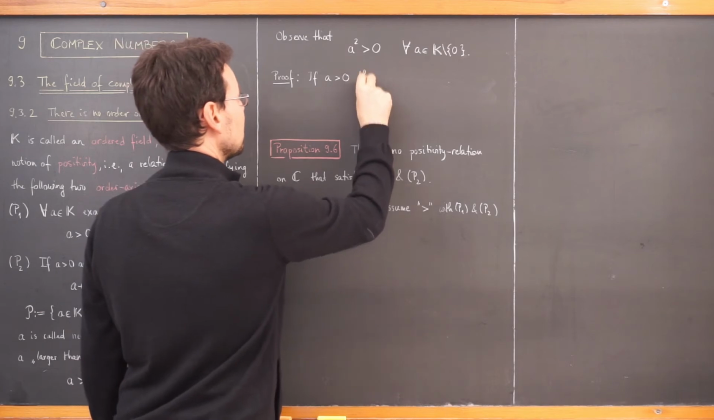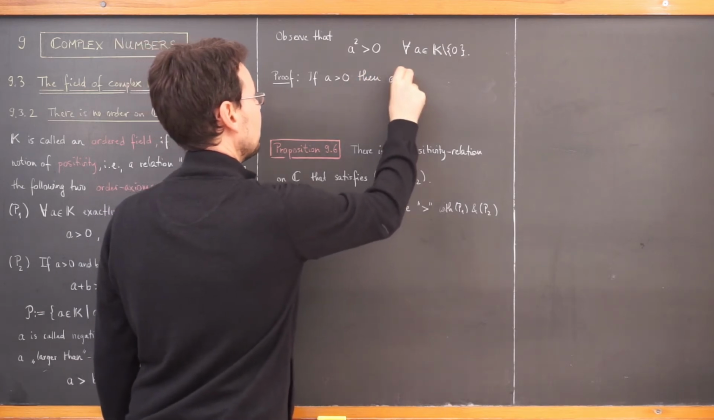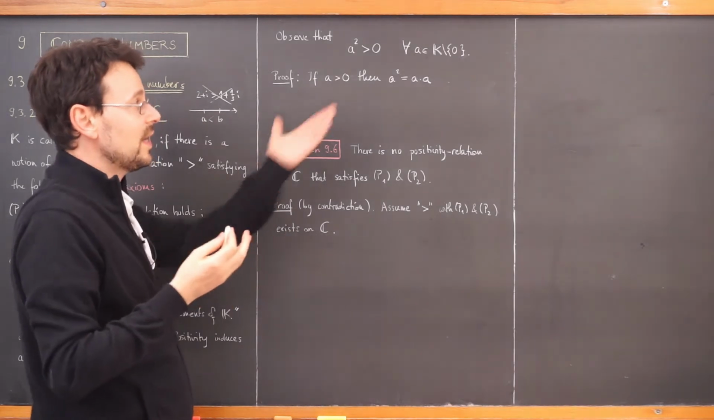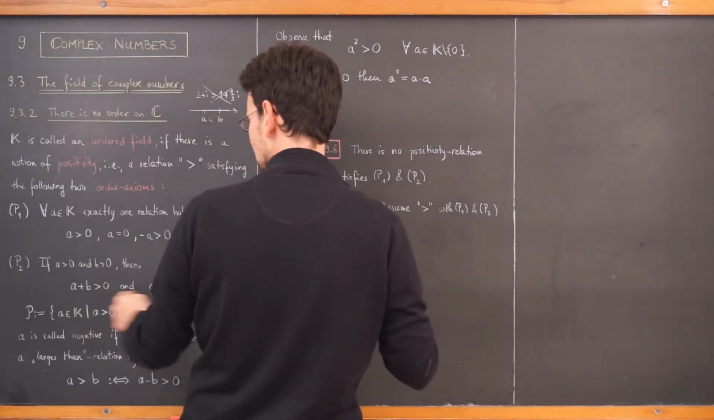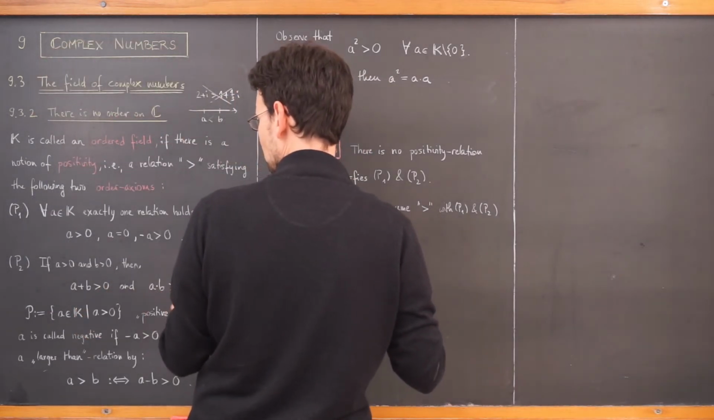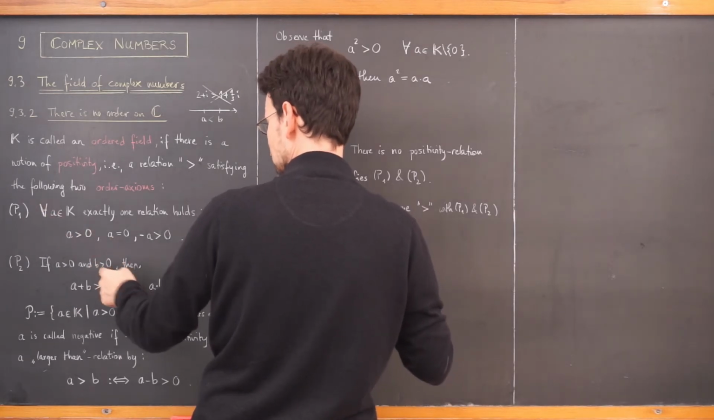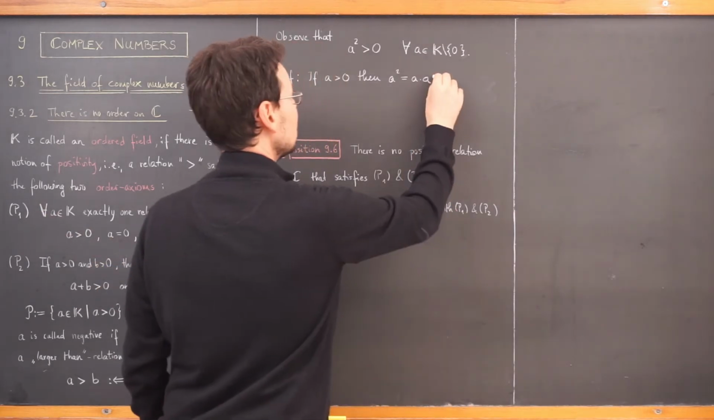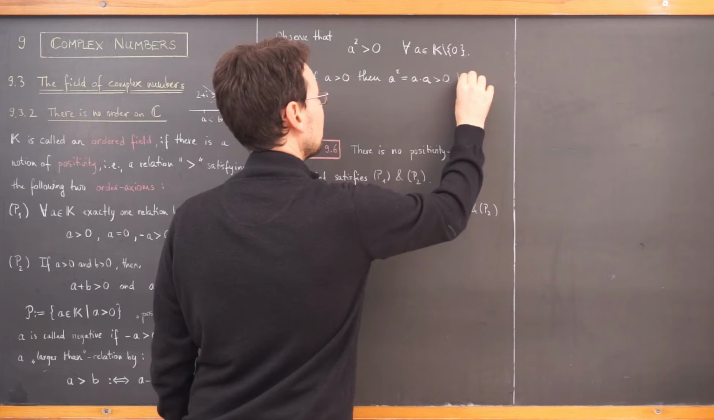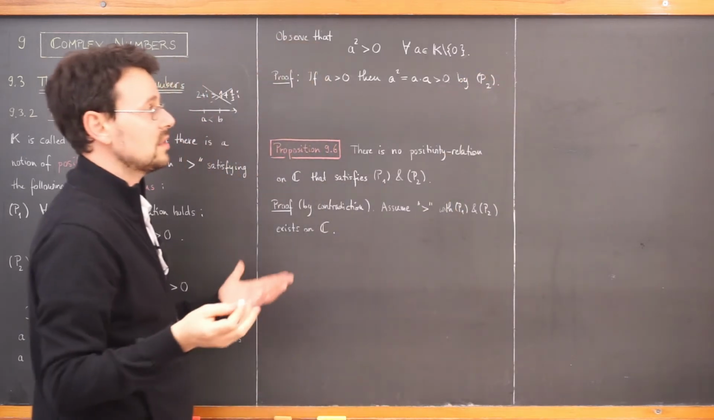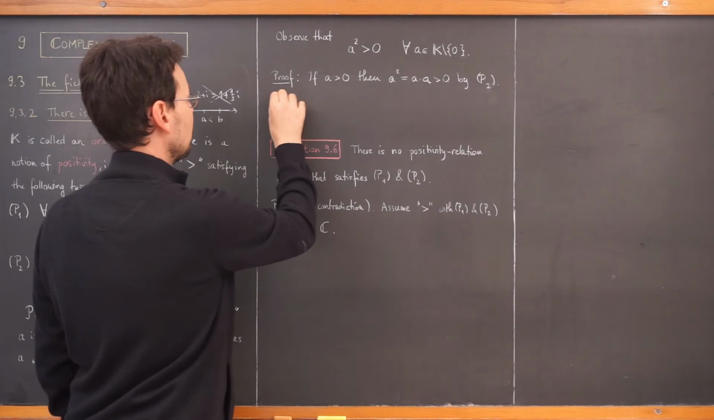If a is positive, then a squared, which is defined as a times a, is by axiom 2 positive, because a is positive and a is positive, so a times a is positive. That's it. That's the easy case.